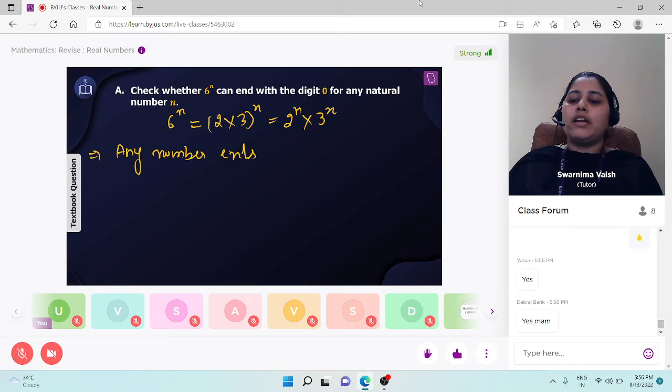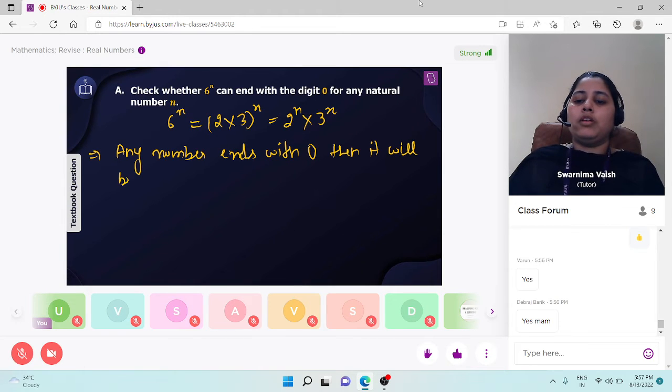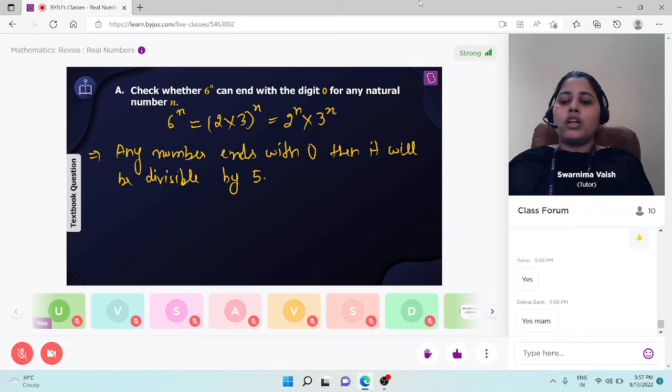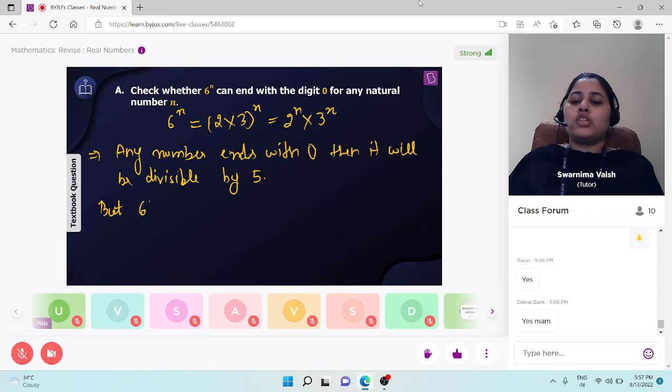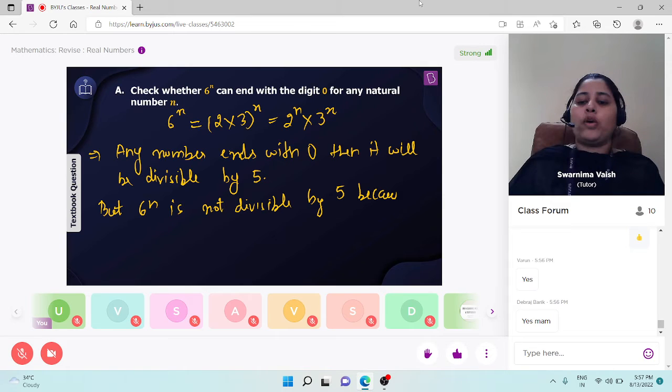So hence any number that ends with 0 is definitely divisible by 5. But here, the factors are 2 and 3 only. But 6 to the power n is not divisible by 5, because factors are 2 and 3 only.